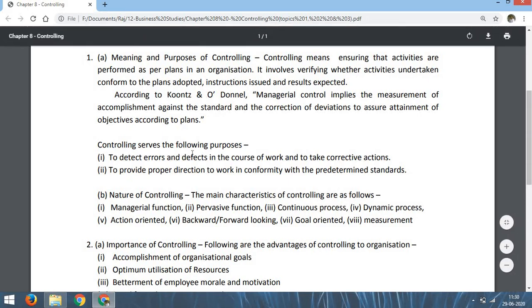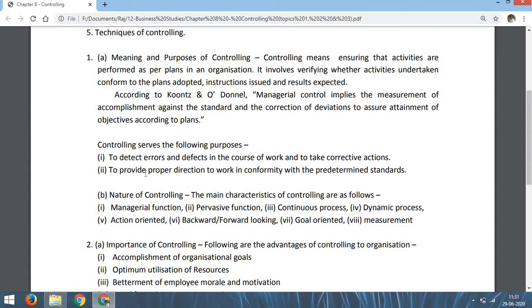Now controlling serves the following 2 purposes. There are 2 main purposes of controlling. Number 1, to detect errors and defects in the course of work and to take corrective action. That means first we have to find out the errors and defects. What are the mistakes and what are the defects in the course of work? Whatever work is completed, whether the work has some errors or defects or not, that is to be checked first. And if there are some errors and defects, we have to take corrective action. That means we have to correct such errors and defects. This is the first purpose of controlling.